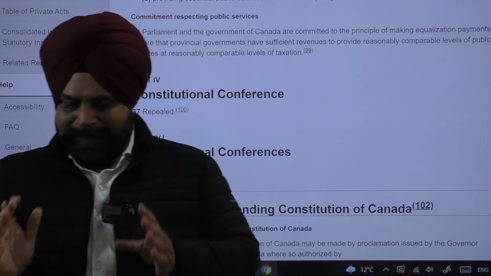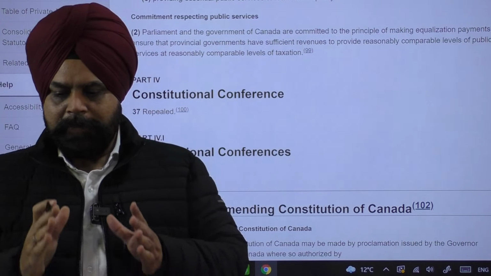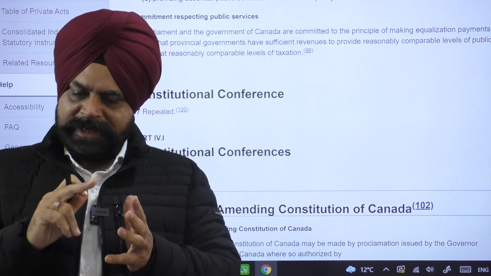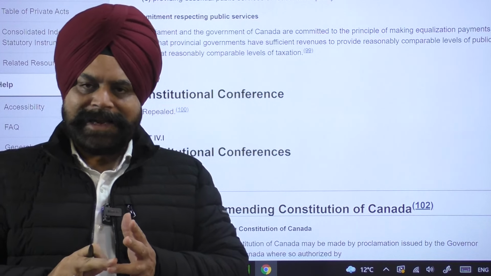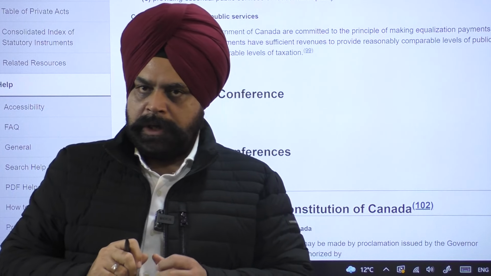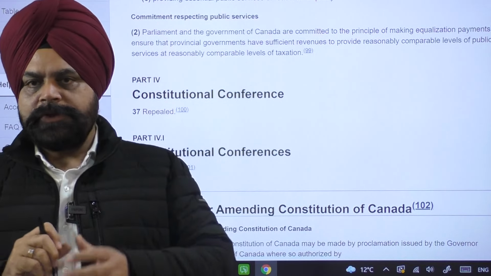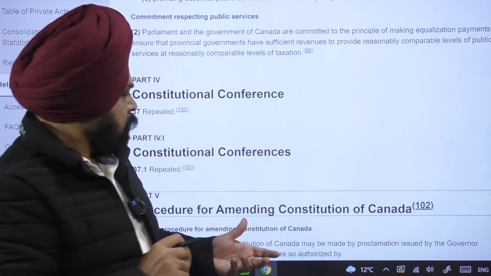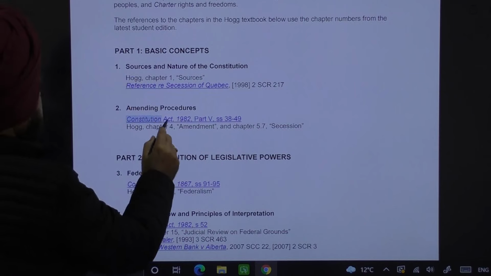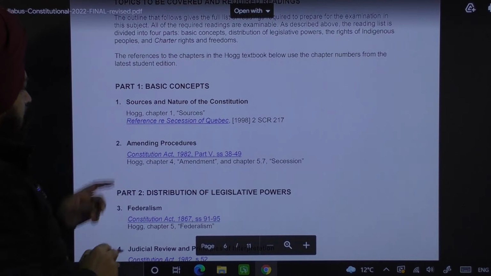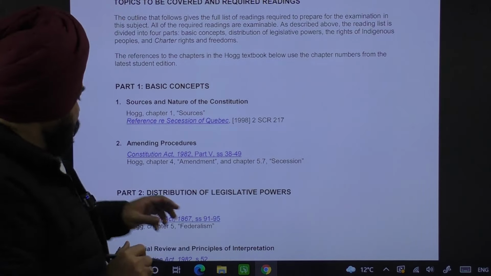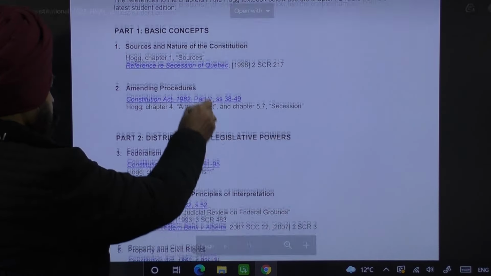Now we are concentrating on part 1, that is the sources of the Constitution. It includes sources and nature of the Constitution, and second is the amending procedure. Now when we are discussing sources of the Constitution, there are 4 parts. Yes. Now this is part 1. This is basic concepts.